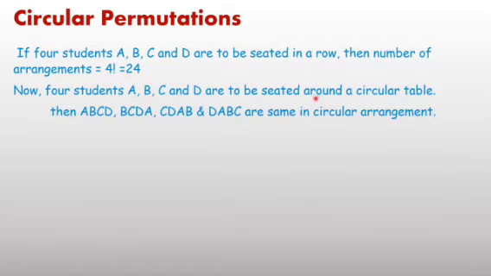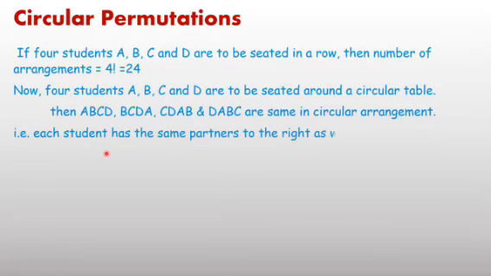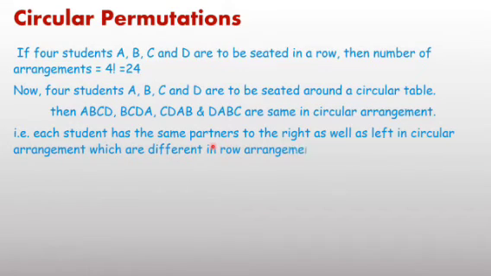If these 4 students sit around a table, then these 4 which are different in row arrangement are the same in case of circular arrangement. Reason: each student has the same partner to the right as well as left in circular arrangement, which are different in row arrangement.